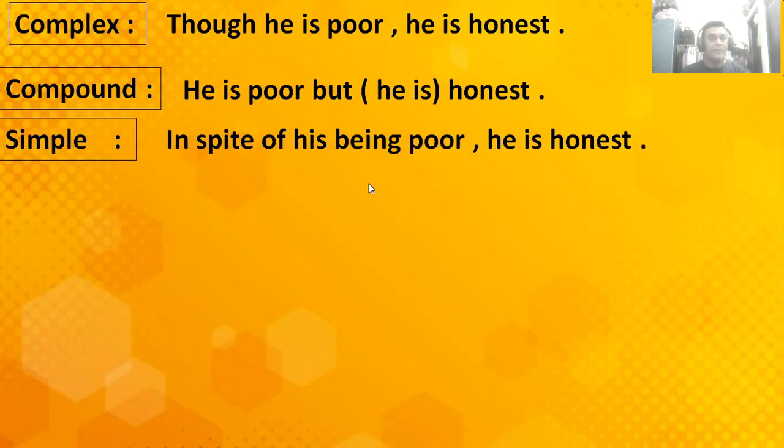The sentence may be changed into simple like this. For though in a simple sentence, in spite of or despite, then the possessive case of the subject, then being as usual for the auxiliary verb. Then other things up to the comma, and this is unchangeable. So, in spite of his being poor, he is honest.